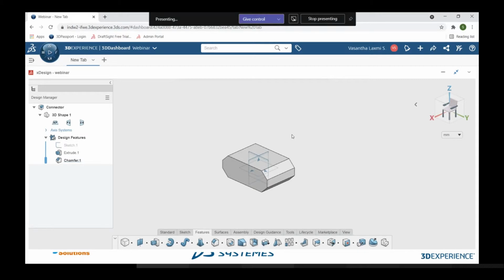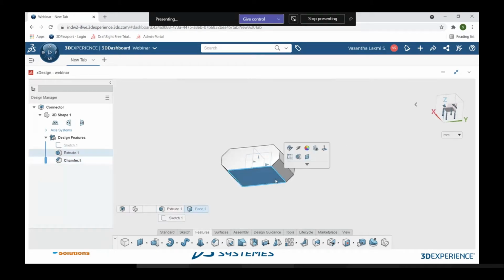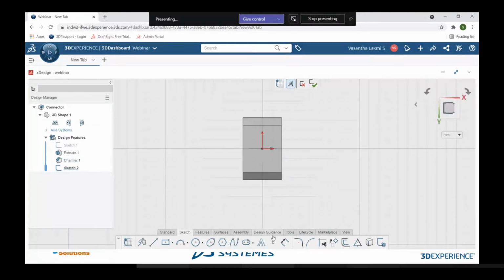As you already know, apart from the planes, we can also draw a sketch on any of the faces. So I quickly draw a sketch on the bottom face of it. On the bottom face, I'm entering a sketch. I'm selecting a circle over here, drawing a random circle like this, and giving it a dimension with the help of sketch dimension. I'm giving the dimension as 30 mm of diameter.